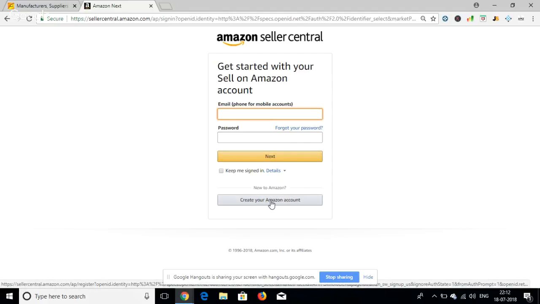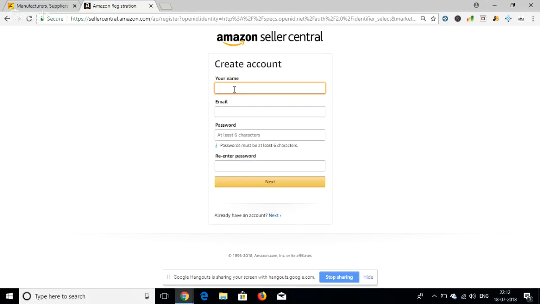When you create your account, you're basically just giving this basic information: your name, your email address, your password. That's all, so you're done with the account creation. But later you will have a lot of other steps, which will be nothing but filling in a lot of other information about yourself, your PAN detail, your account details. A lot of things would be there.